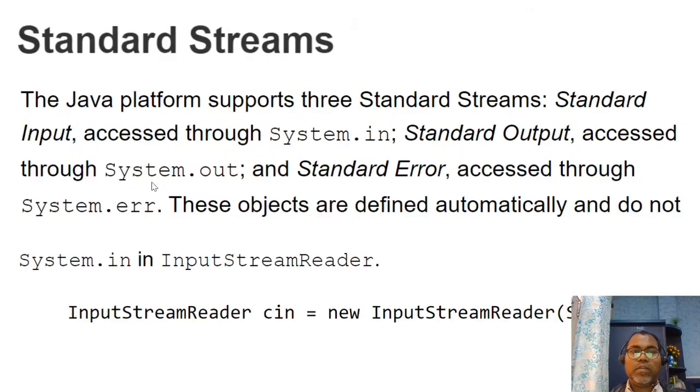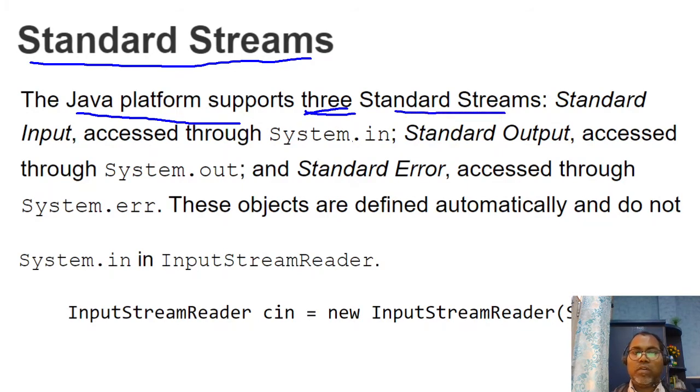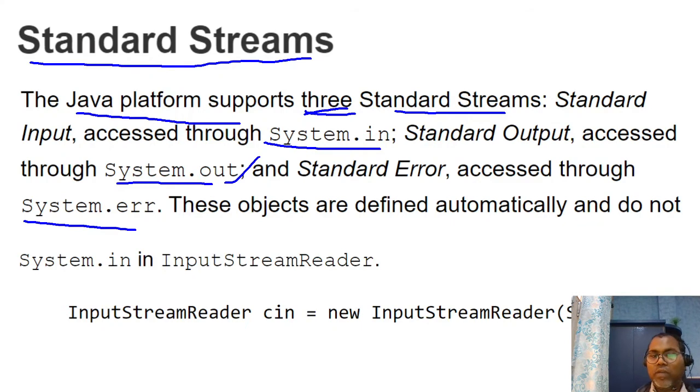So let's discuss the standard streams. The Java platform supports three standard streams: System.in, System.out, and System.err. Generally we use System.out, as in System.out.println, for writing our standard output to the screen, which is what we see as output. Similarly, we have standard error and standard input. If you want to read, you can use InputStreamReader or you can use Scanner, whatever you prefer.